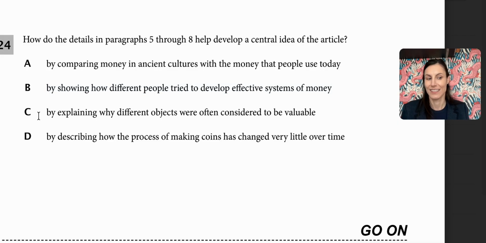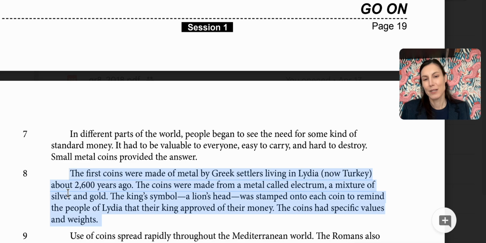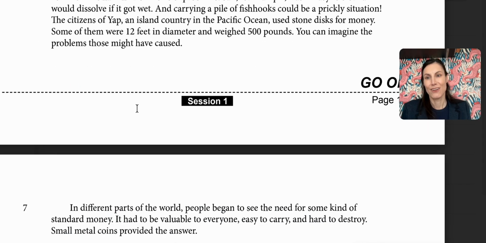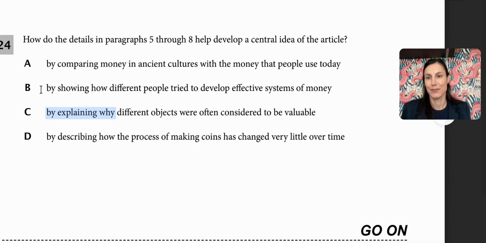Let's see what the others are. We have, by explaining why different objects were often considered to be valuable. We don't have much explanation. Like, it was valuable, I guess, because the king's head was on it, but for the stones, it doesn't really get into the reasoning why these stones are valuable to these people. So I'm not seeing a lot of explanation.